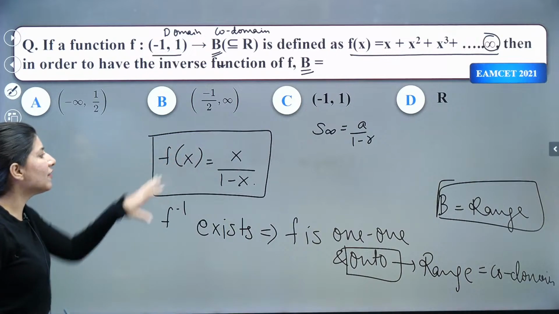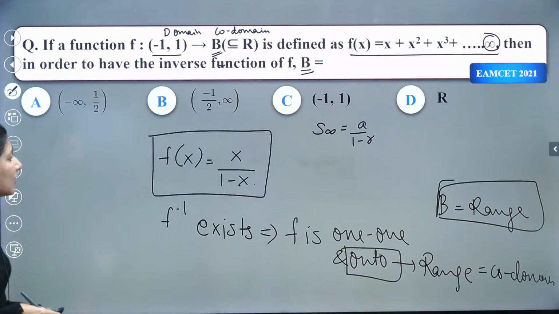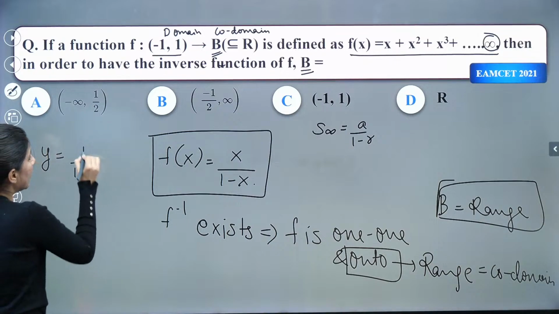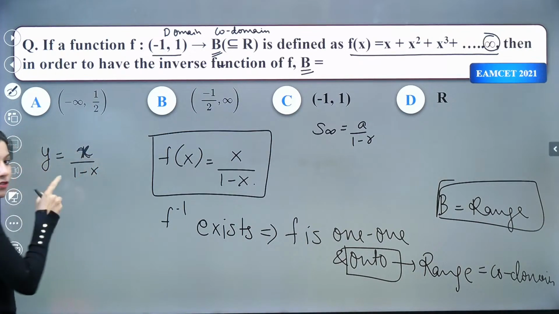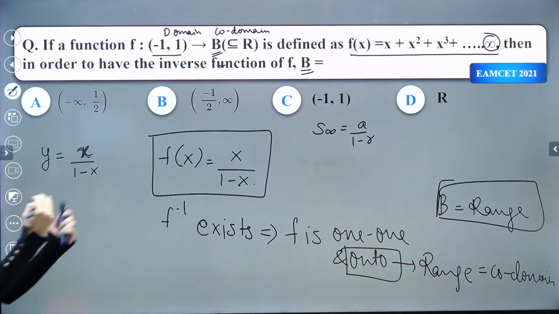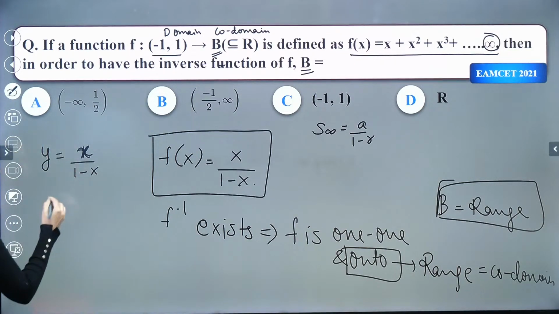Okay. So range of f(x) is something which we are eyeing on. So let us calculate range. y is equal to 1 upon 1 minus x upon 1 minus x. So this is what we are looking for, the range. Cross multiply. How do you calculate range of a rational function? Linear by linear. Cross multiply.